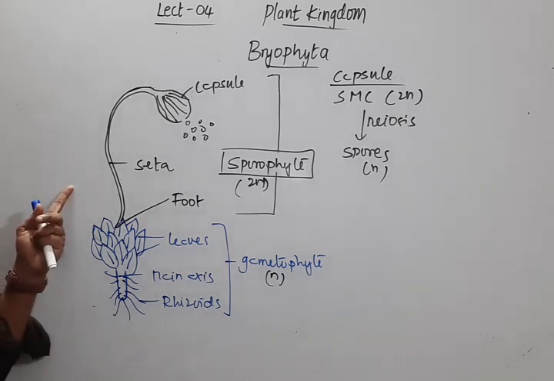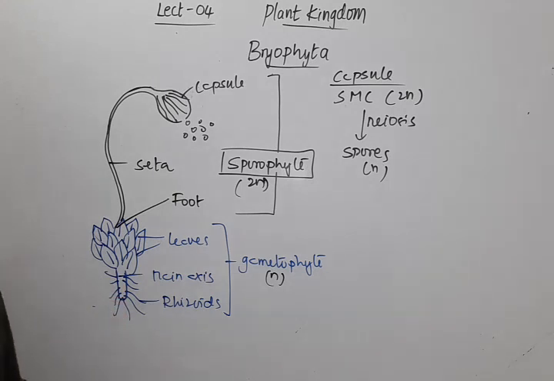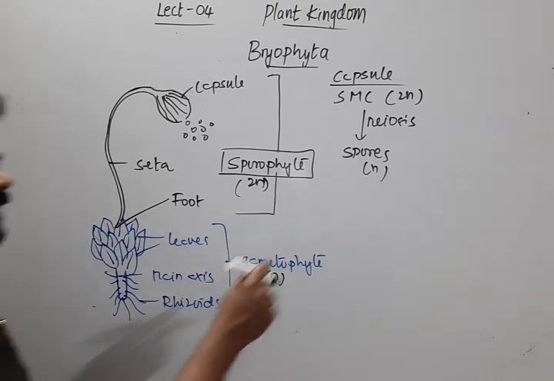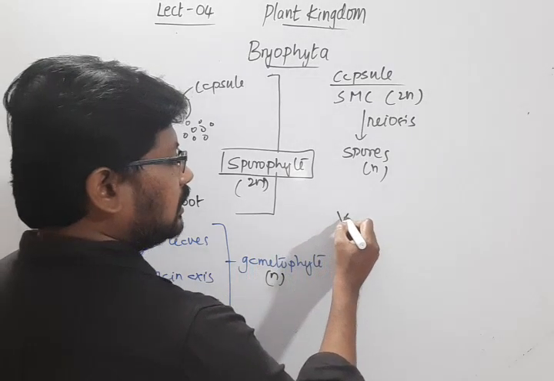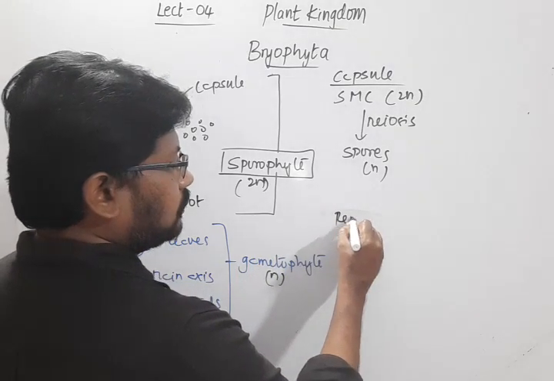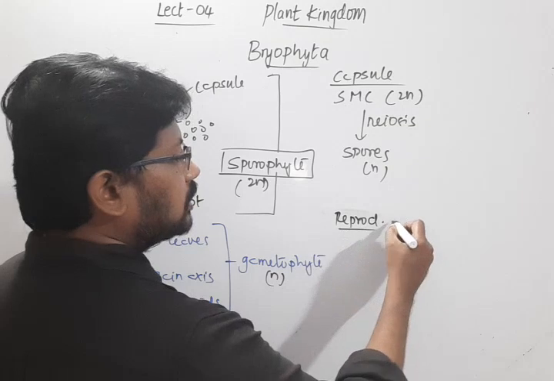So in this case we don't see the sporophyte which is free. Sporophyte will be dependent on gametophyte only. And here also we see reproduction, of course, which I mentioned is sexual reproduction.